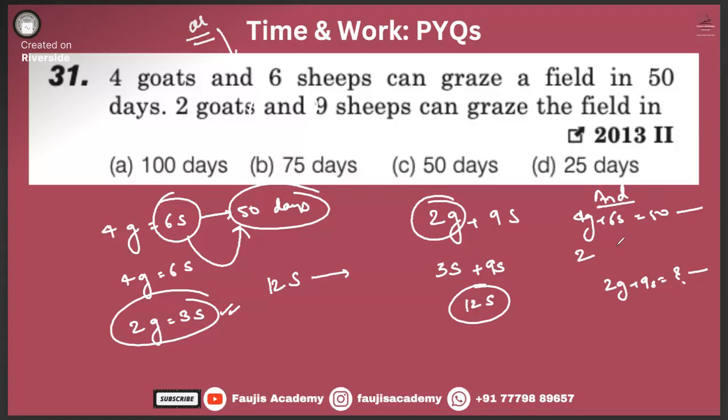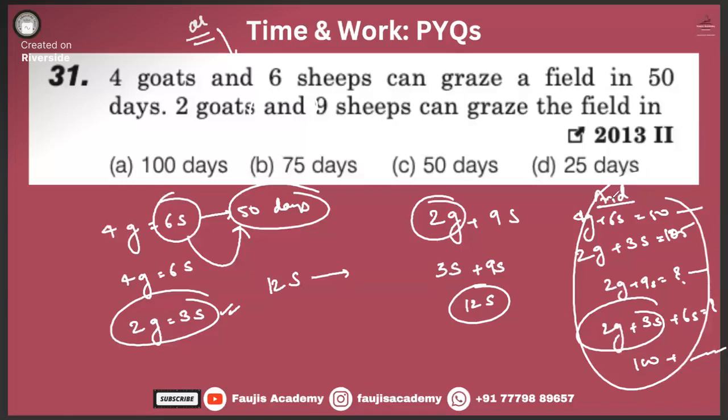What we can do is guess that 2 goats plus 3 sheep is equal to 25. No, it won't be that way. If the number of goats and sheep has decreased, then this value will increase. So 2 goats plus 3 sheep plus 6 sheep is equal to what? We don't know. It might be 100, and then what? Okay, leave this. It will get you confused. If such a question comes, we'll let you know, but that type of question won't be asked to you.